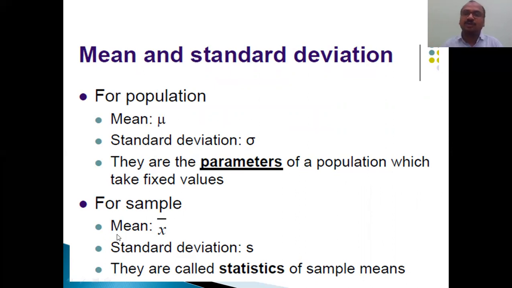For the sample mean, you call it X bar, not mu. Mu belongs to the population. X bar belongs to the sample mean. Keep in your mind that X bar should be close to mu, because it represents that of the population. Standard deviation is indicated by S, whereas there it is sigma. They are called statistics of sample means. See here, here we are calling them parameters, and here we are calling them statistics. Population parameter, sample statistics.